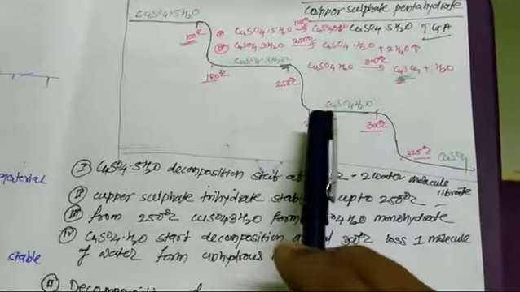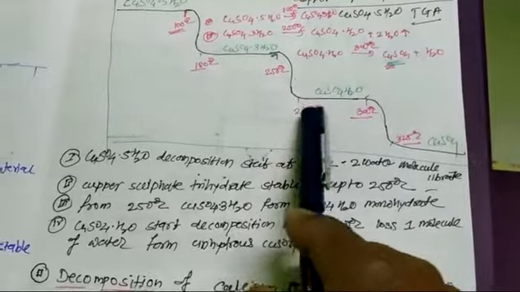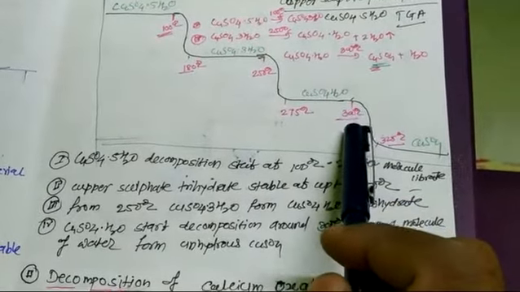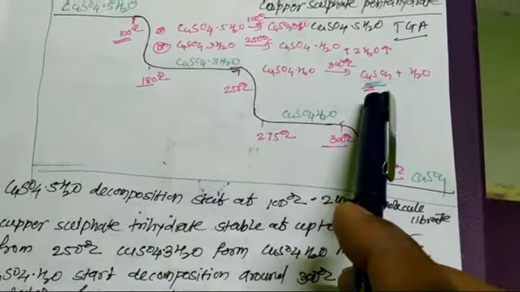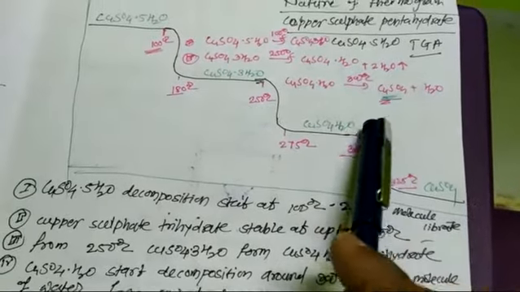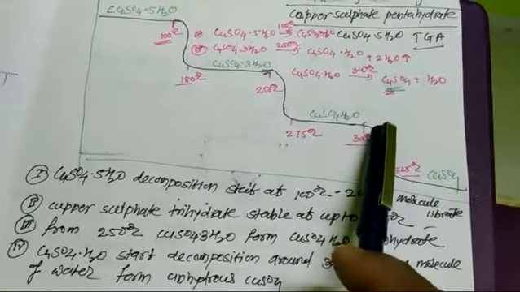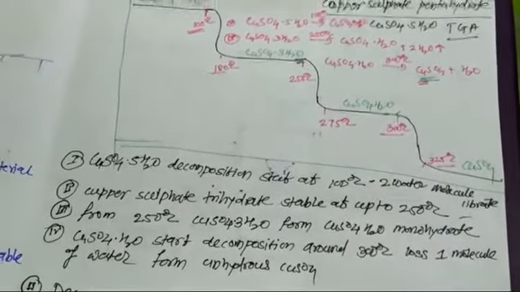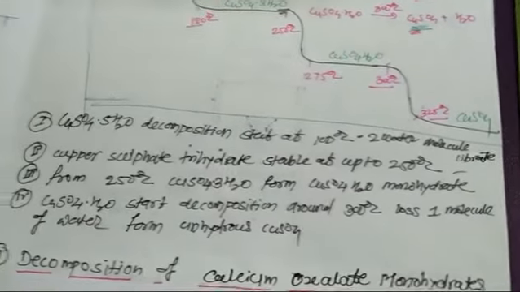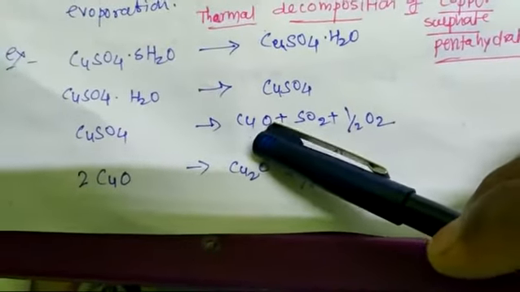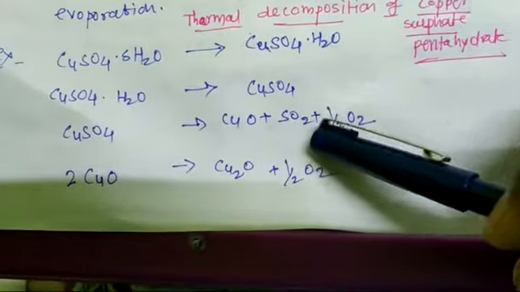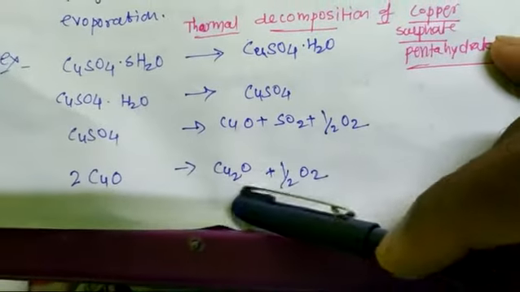So from this graph, when our substance is heated up to 300 degrees Celsius, we find pure copper sulfate. And again, when heated from 300 degrees Celsius to 360 or 380 degrees Celsius, copper sulfate decomposes into CuO plus SO2 and oxygen. Again CuO decomposes into oxygen and one oxide molecule.